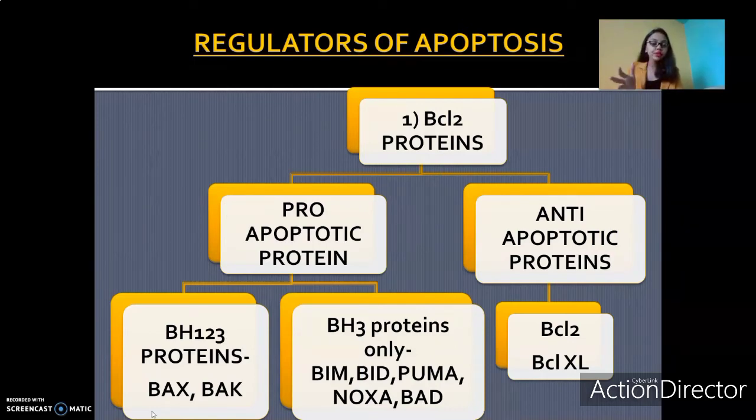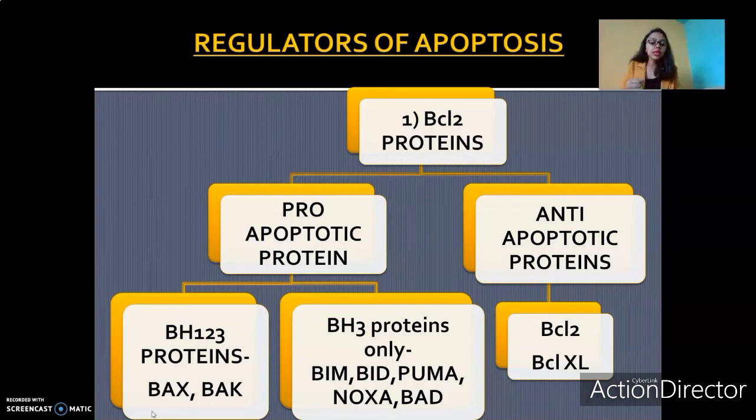The BCL2 proteins are a family of regulatory proteins which is again subdivided into pro-apoptotic proteins and anti-apoptotic proteins. The name itself suggests that pro-apoptotic proteins are the proteins which support, or let's say cause, apoptosis. Anti-apoptotic proteins are the proteins which do not let apoptosis occur. That is, they are against the process of apoptosis. Whereas pro-apoptotic proteins cause apoptosis. Again, under pro-apoptotic proteins, we have BH123 proteins and the BH3-only proteins.